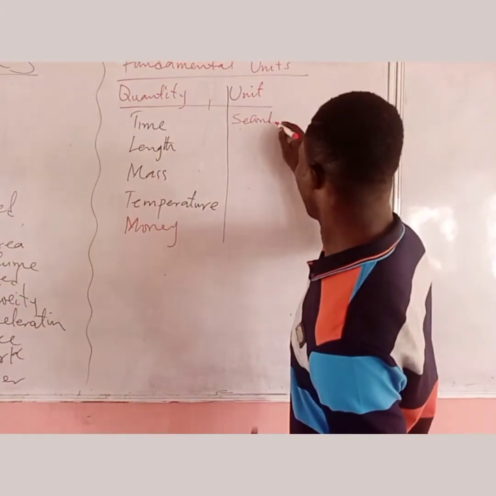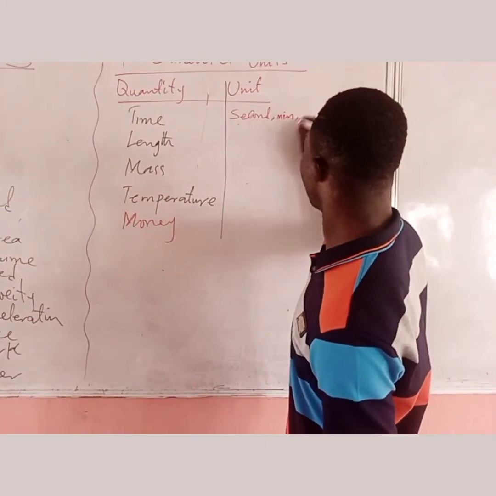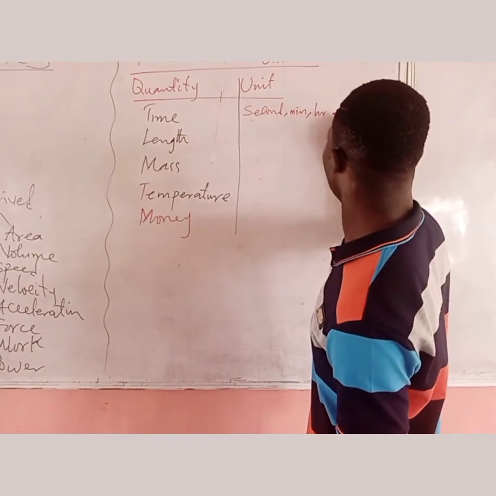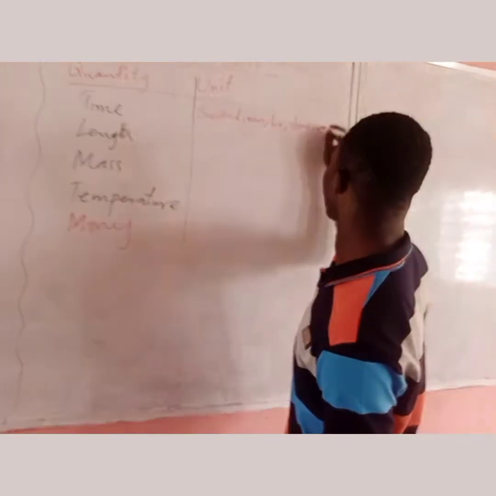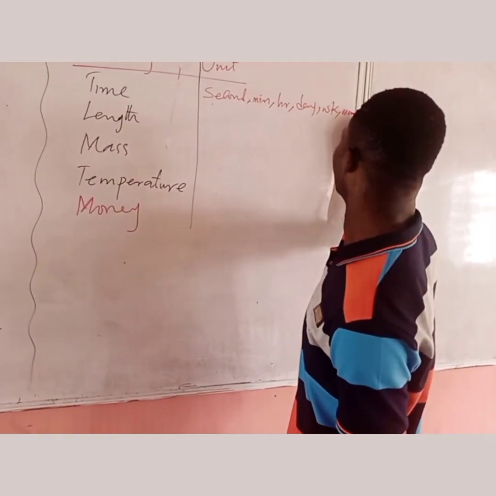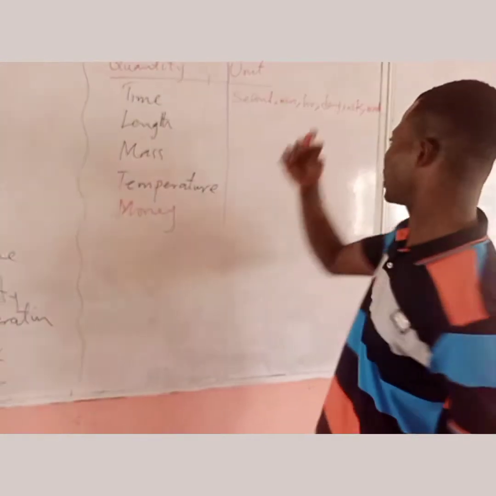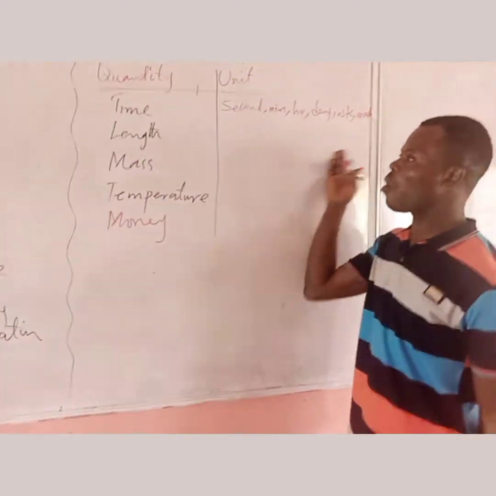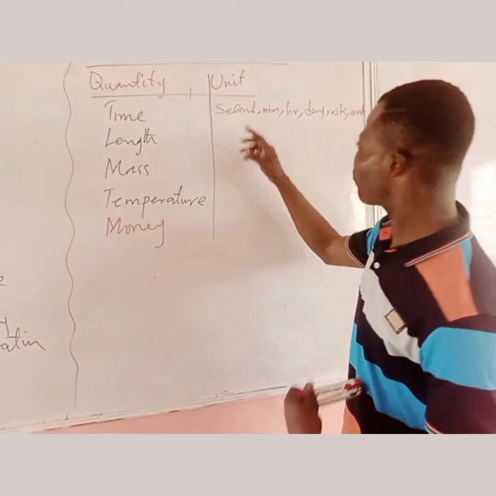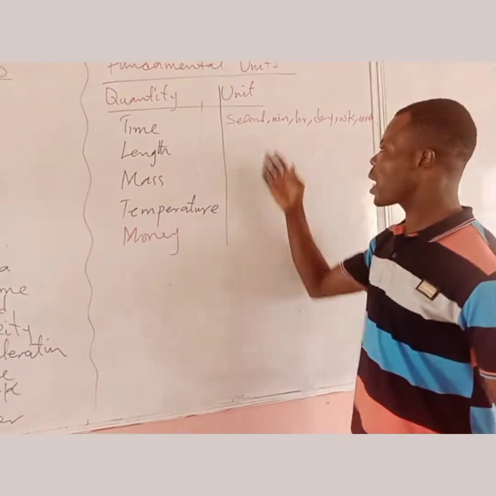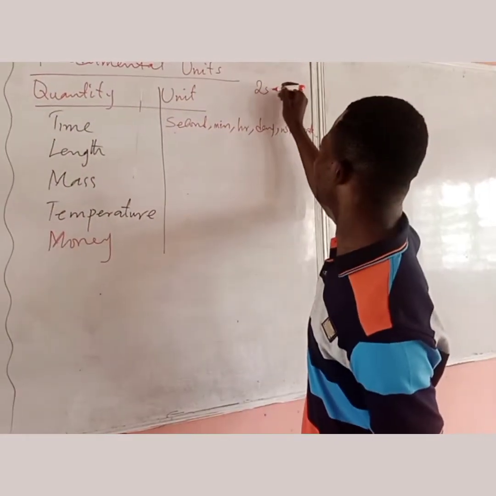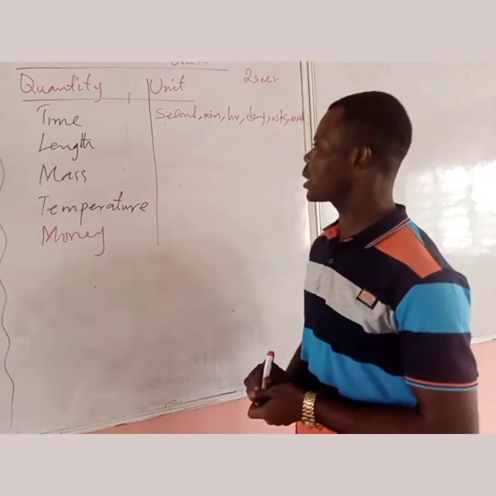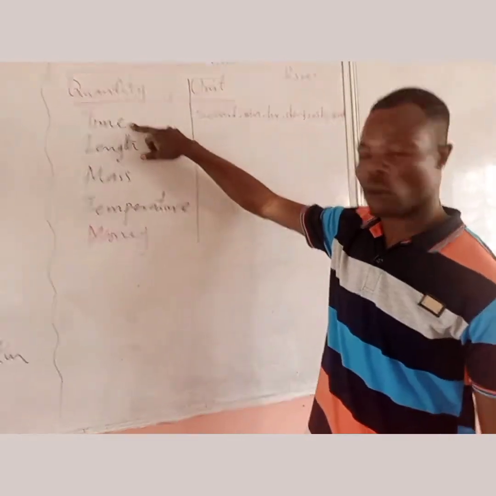These are some of the units of time. So anywhere we are referring to seconds, we are equally referring to time. For example, when I say 2 seconds, I'm referring to the quantity of time.